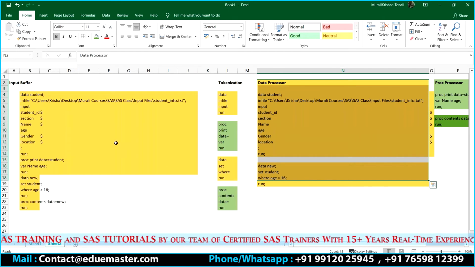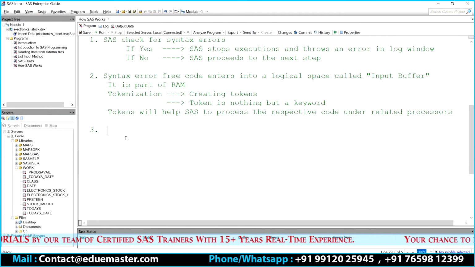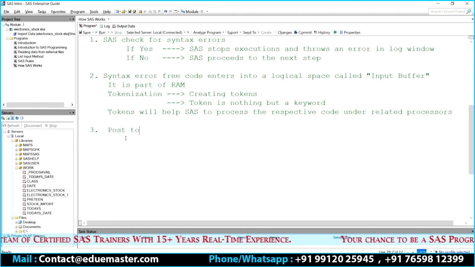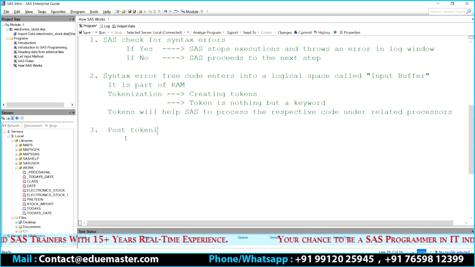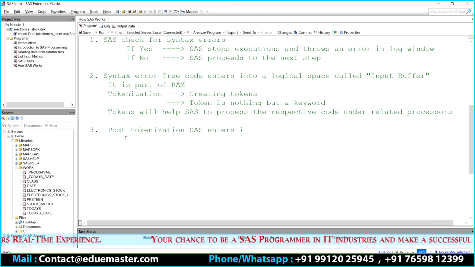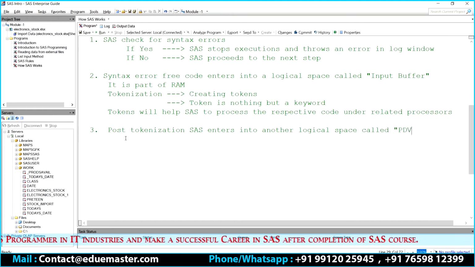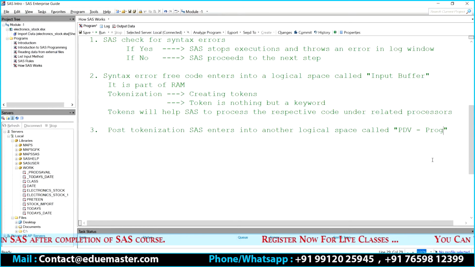So once the tokenization is completed, post tokenization, SAS enters into another logical space called PDV. PDV stands for Program Data Vector.